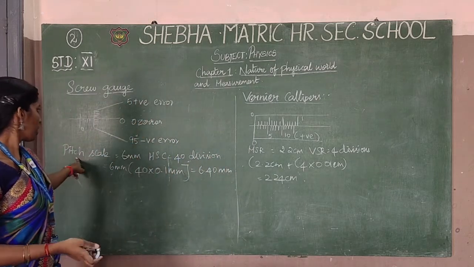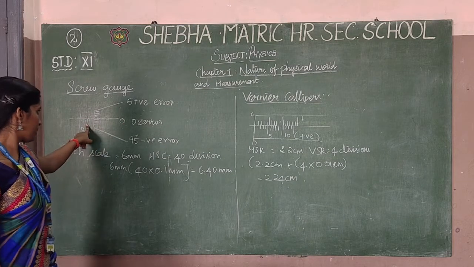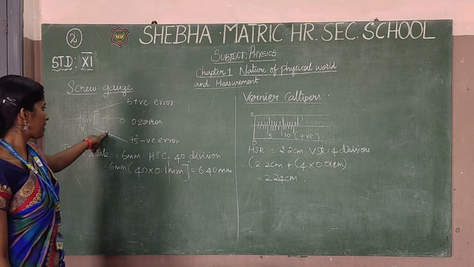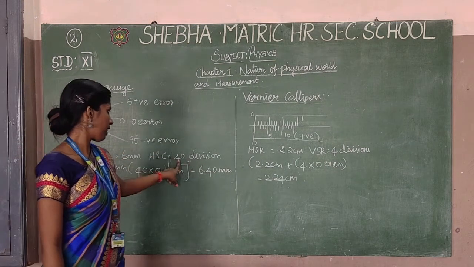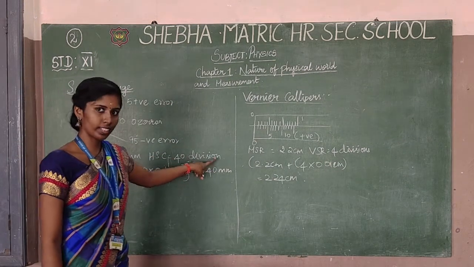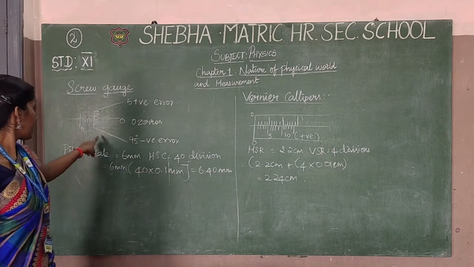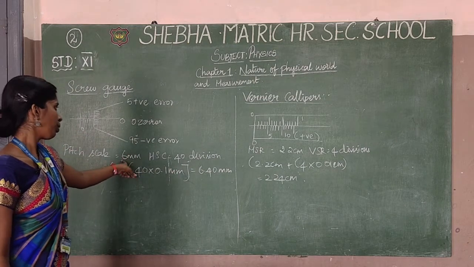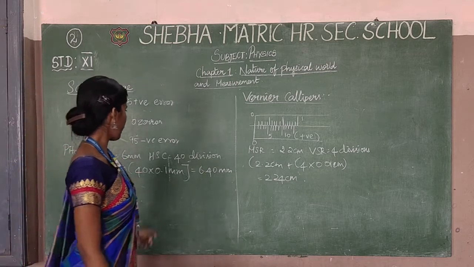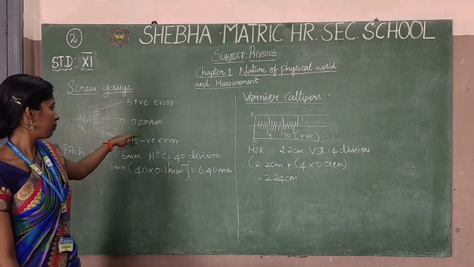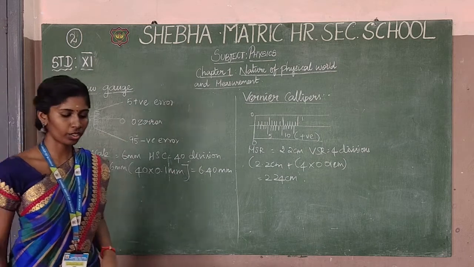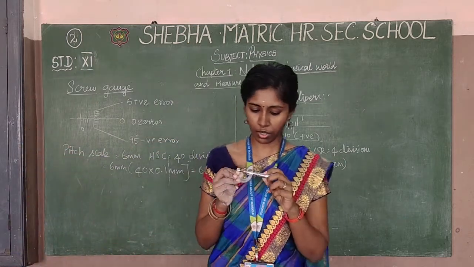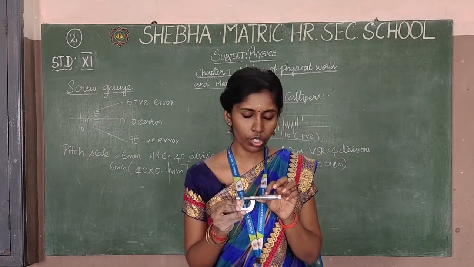So directly here, it's a pitch scale reading and another one is a head scale reading. The head scale division will be measured in 40, 50 or 60 or any other. The pitch scale reading will be measured from 0 mm to 1, 2, 3 or 6 mm, compared to the object. So this is the screw gauge, it will be measured. It's directly at 0, a zero error.